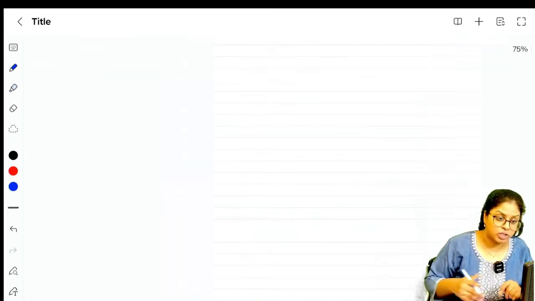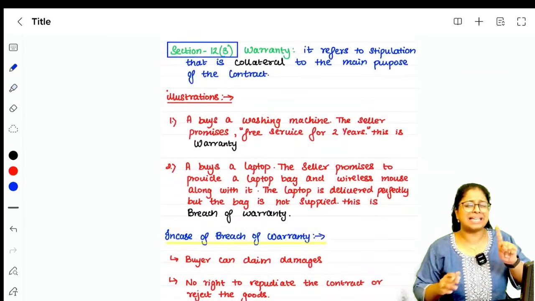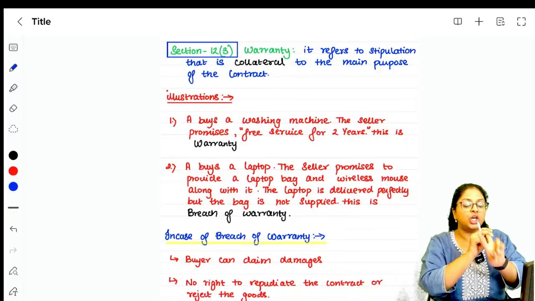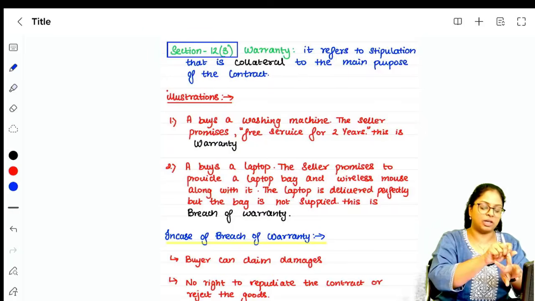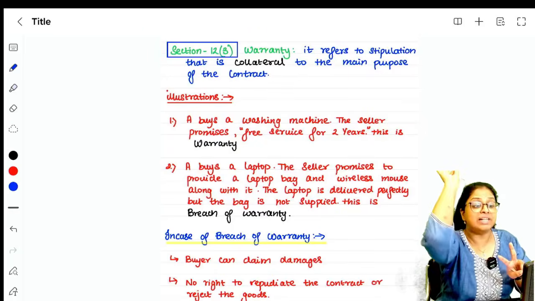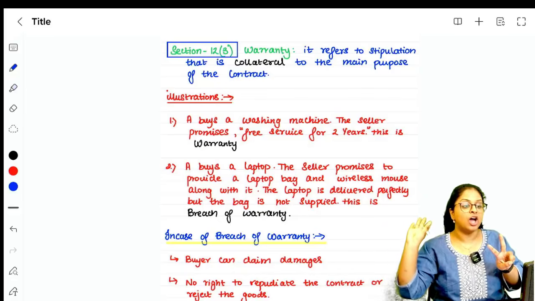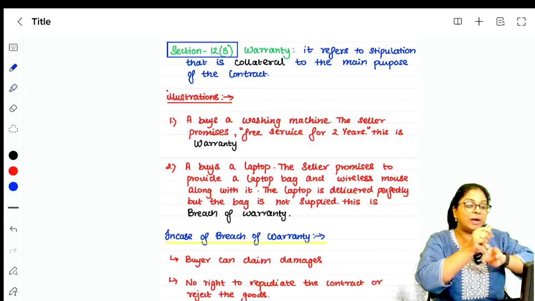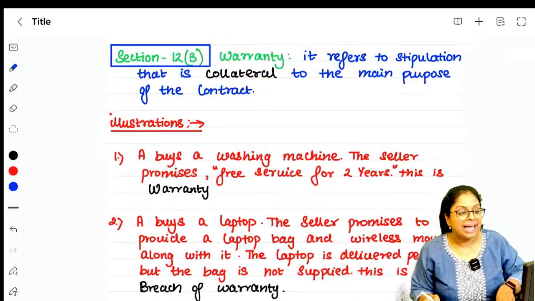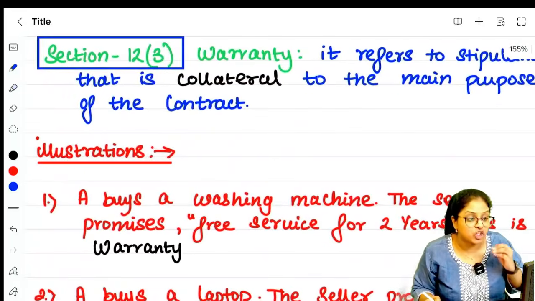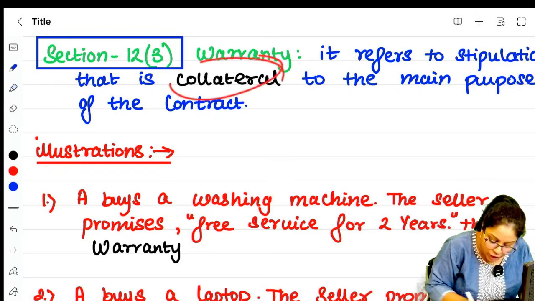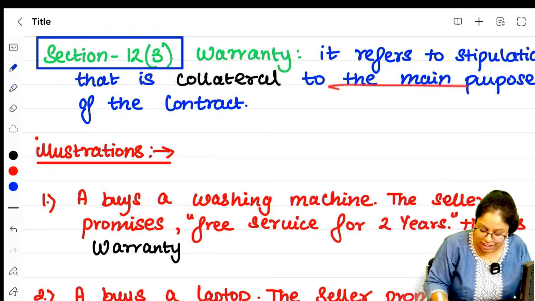Next, moving on to the next one, warranty. So 12.1 says that terms, stipulations can be either condition or warranty. 12.2 எதை பத்தி பேசுது? 12.2 talks about condition, which says that conditions are those terms, those stipulations which are essential to the main purpose of the contract. That is 12.2. 12.3 talks about warranty. It says that warranty refers to those terms, those stipulations that are not essential but only collateral to the main purpose of contract.